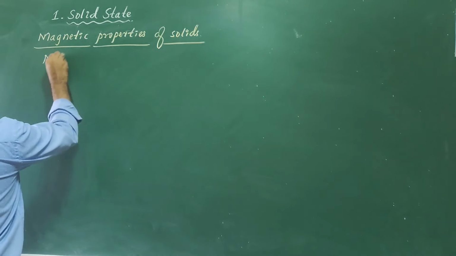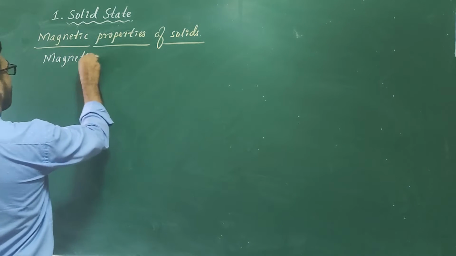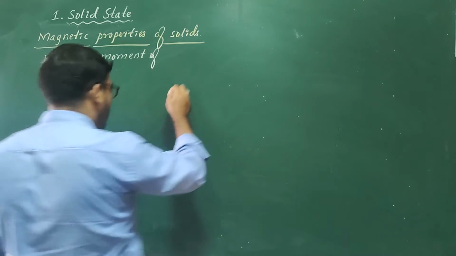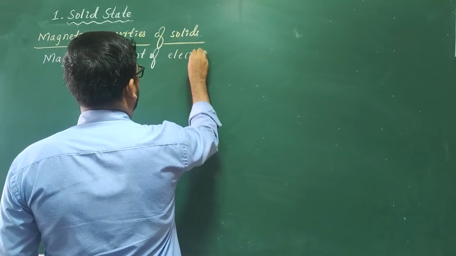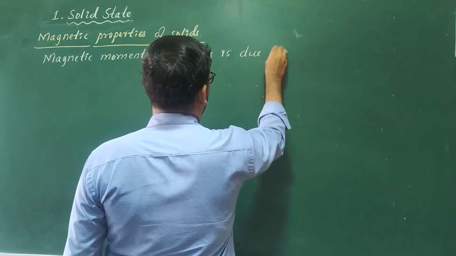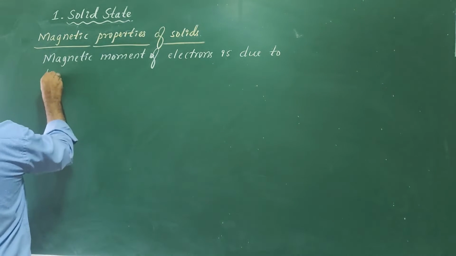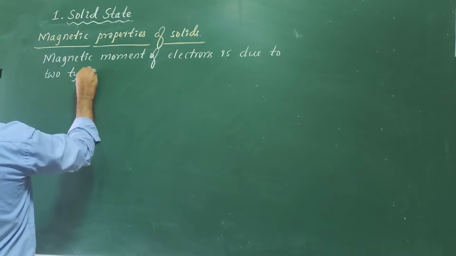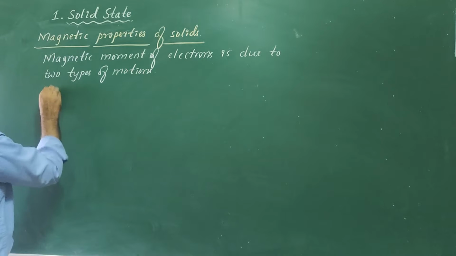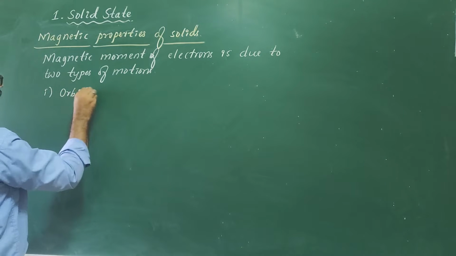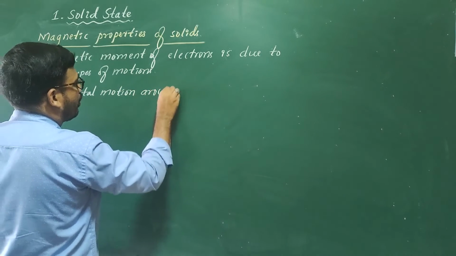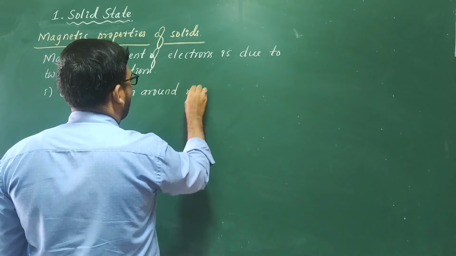So, the magnetic moment of electron is due to two types of motion. The first one is orbital motion around the nucleus, orbital motion around the nucleus of an atom.